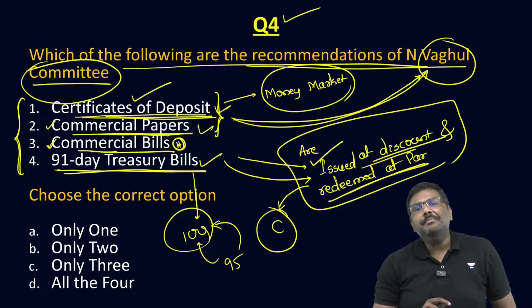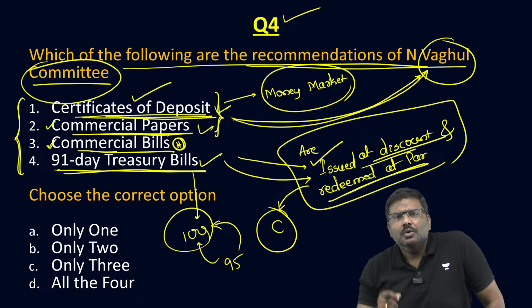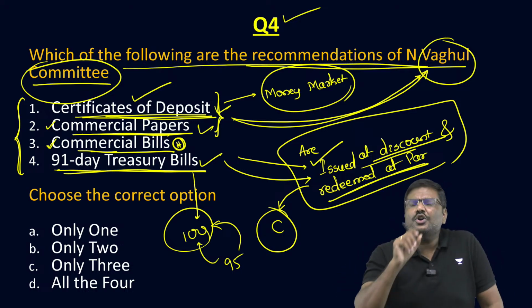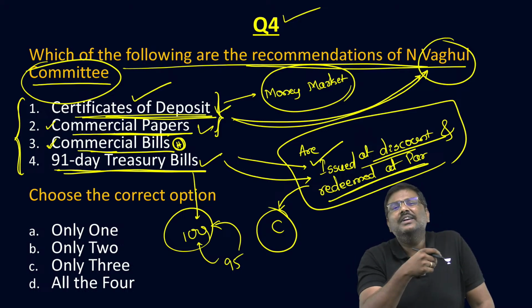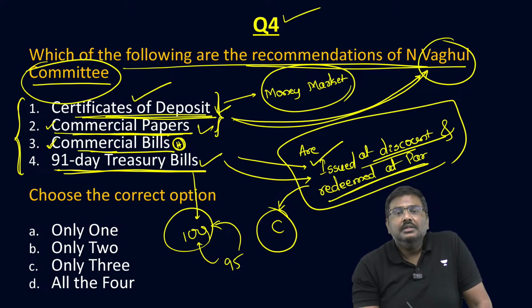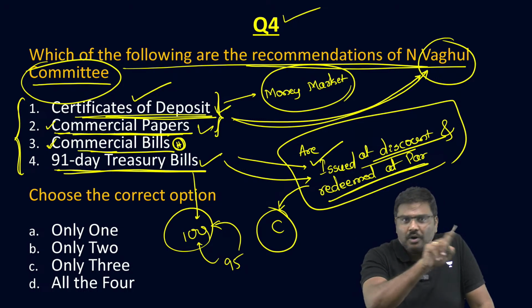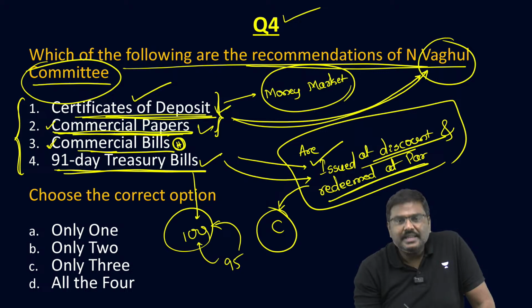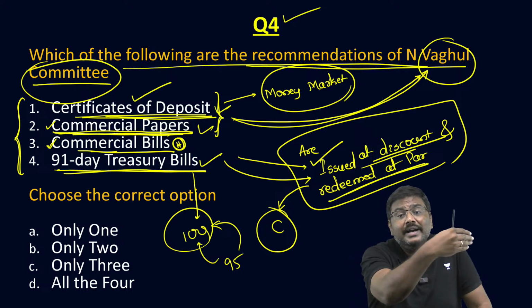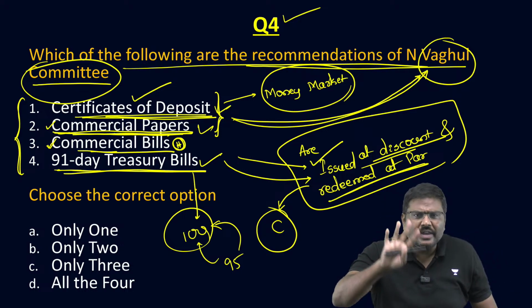Third one, commercial paper. Let's say a particular company wants to borrow money for a very short duration, let's say 91 days or 180 days, etc. In such a case, please understand, I'm sorry, commercial paper, company, not bank, the company will issue these instruments for a very short duration, but at a discounted price, and upon maturity, they will give you the face value.